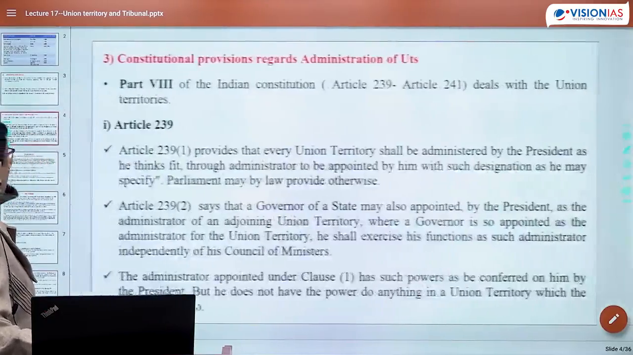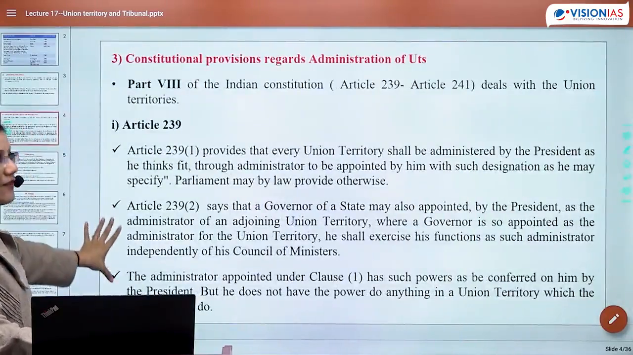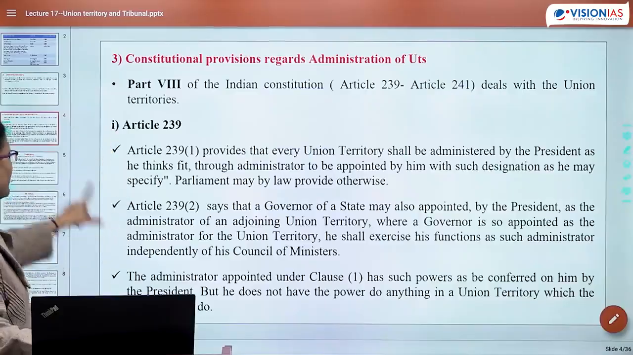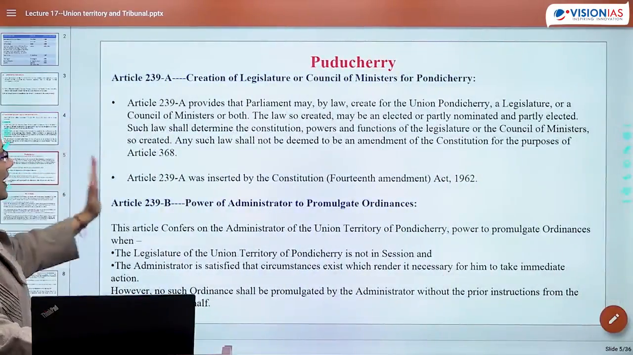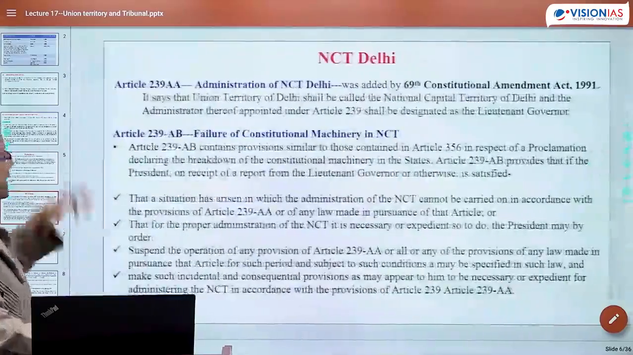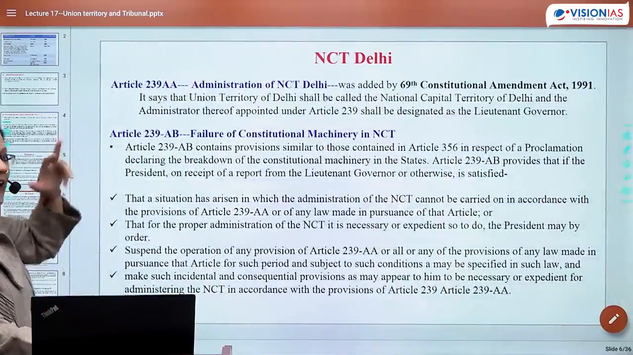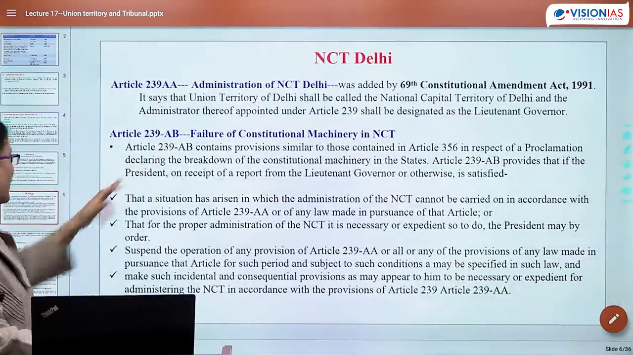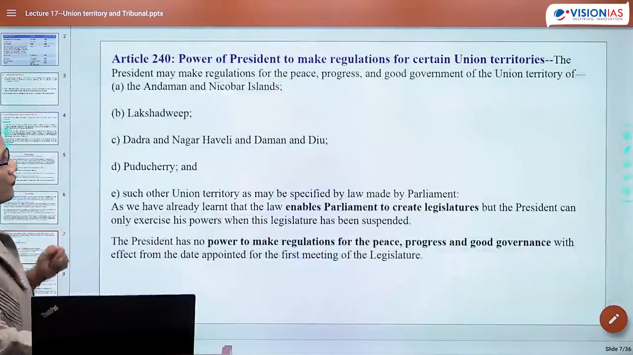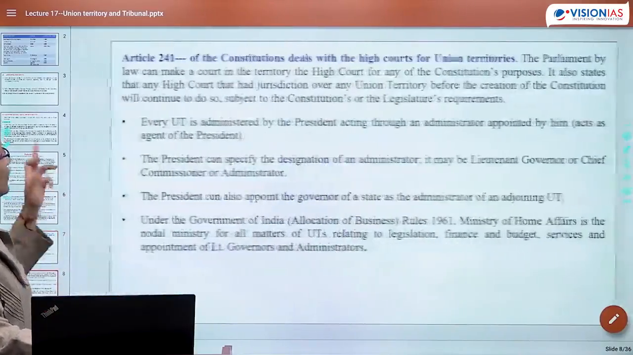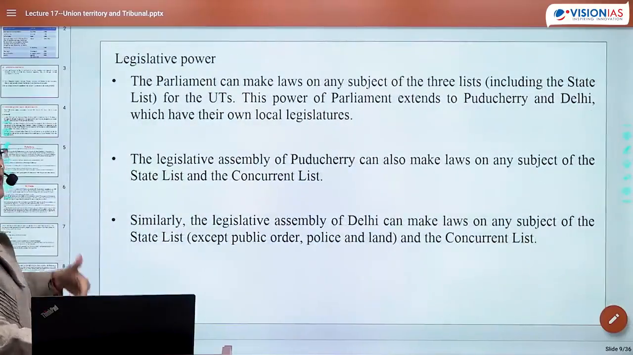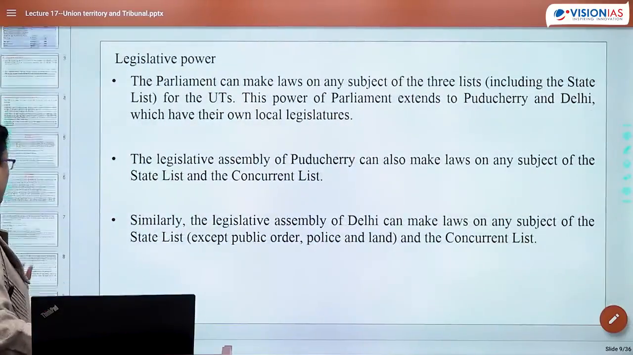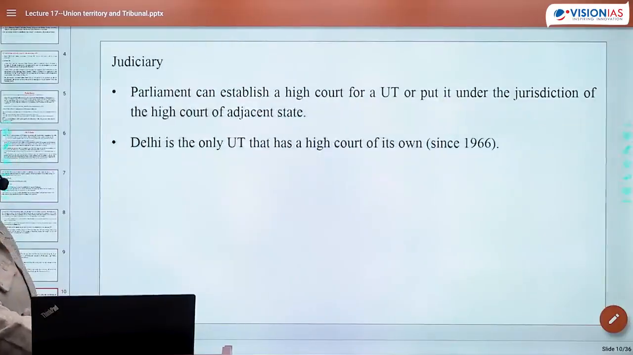Now let's quickly look at what else we have discussed. We have now discussed Article 239, 1 and 2. Then we discussed 239A, 239B regarding Puducherry. Then we discussed Article 239AA and 239AB regarding Delhi. Then we went to 240 and then we went to 241 for high courts. Okay? Then we have discussed a few more extra legislative powers, and then we have discussed the issue regarding the judicial power.